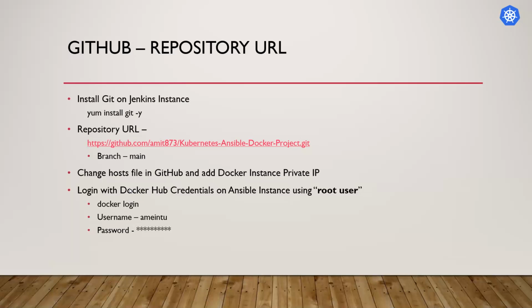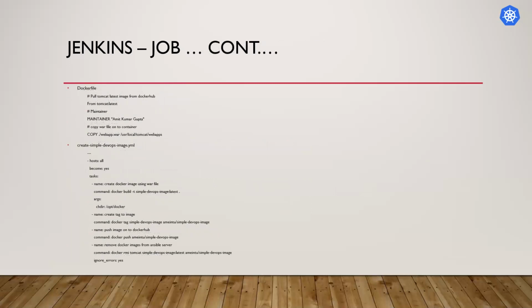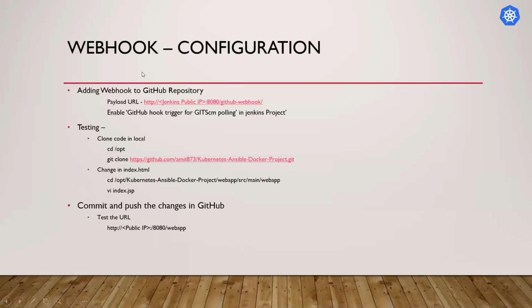After doing this, we need to create a Jenkins job, which is a Maven project, and we will do all the configuration over here, and we will test the URL. And I've added the code we'll use here, the Dockerfile, and this YML file, which is a playbook, and the host file. These are the 2 playbooks we are using here. I told you earlier, I will explain those things, don't worry about that. And at the last, we will configure automated deployment using the webhook.